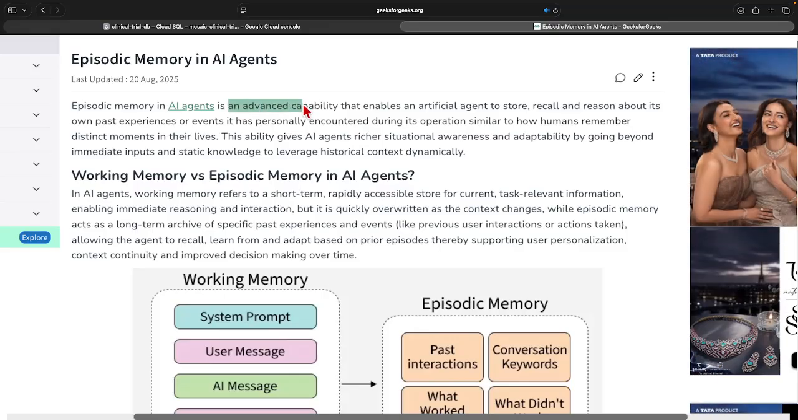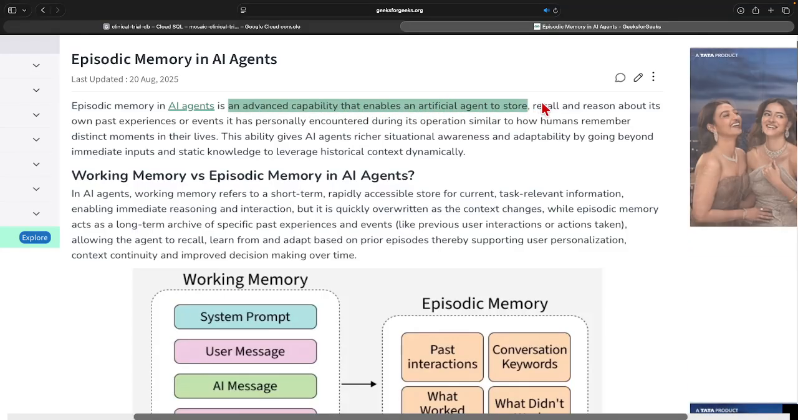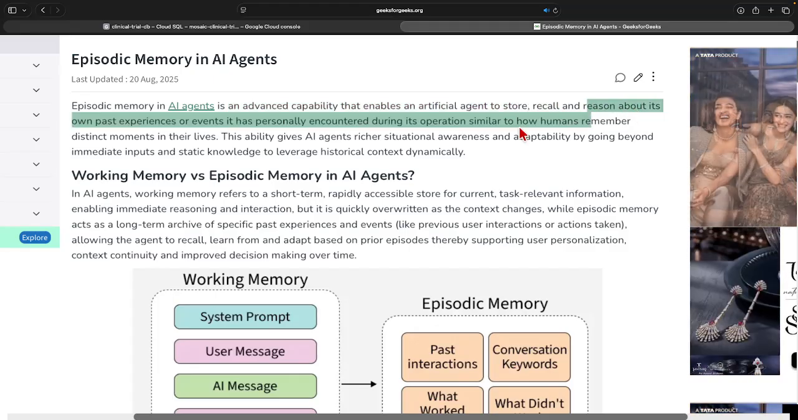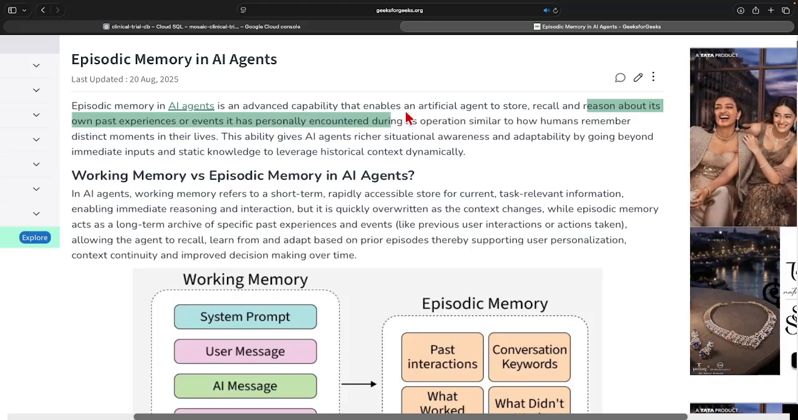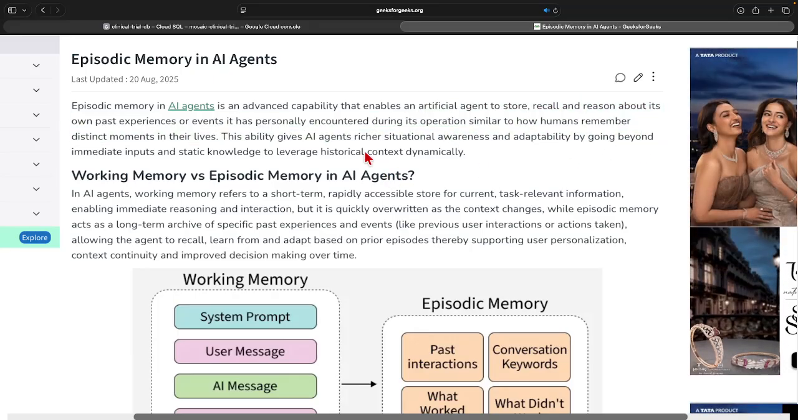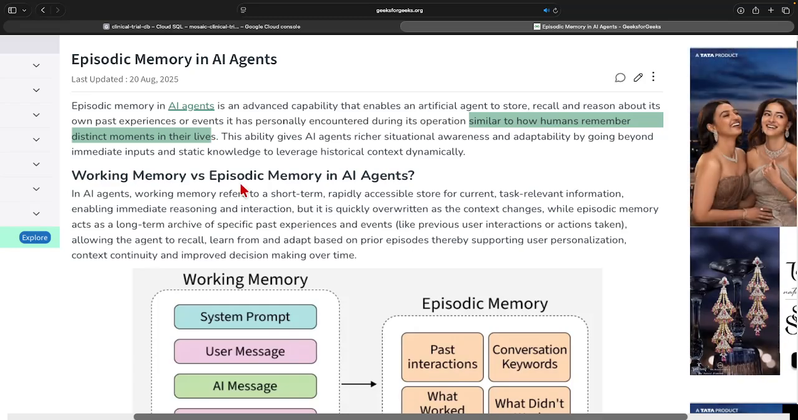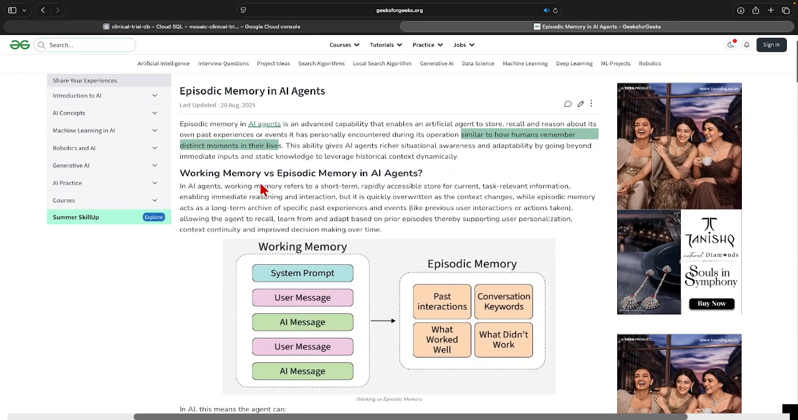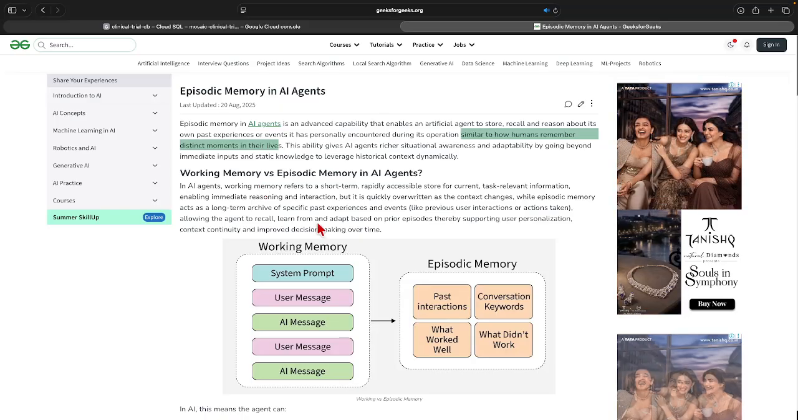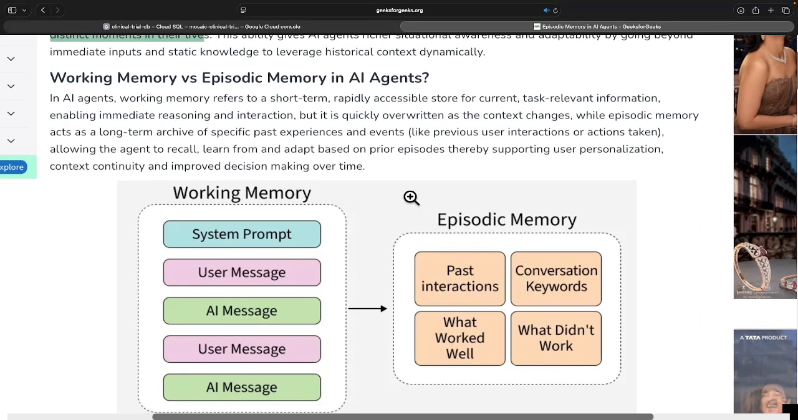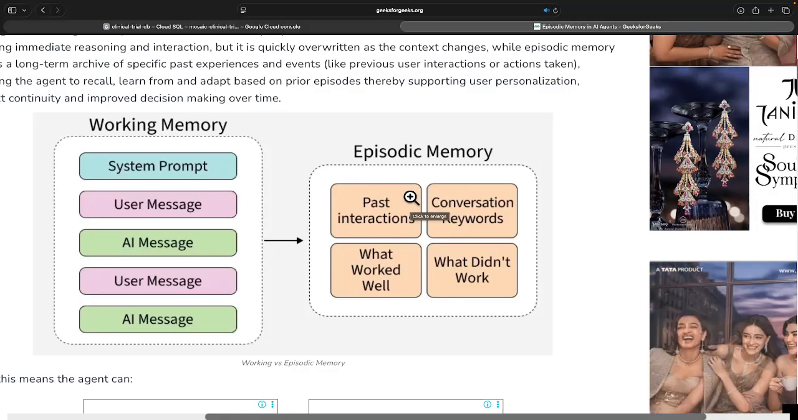It is an advanced capability that enables an artificial agent to store, recall and reason about its own past experiences or events it has personally encountered during its operations, which is very similar to humans who remember distinct moments from their lives. Just how us humans remember things. We don't remember things end to end. We kind of remember them in episodes, right?